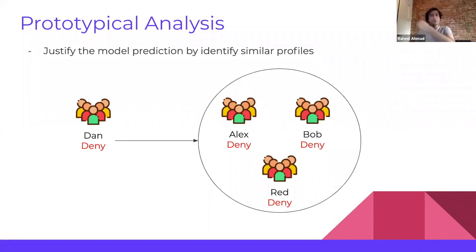Then you have a very interesting approach that is overlooked by a lot of data scientists today, which is prototypical analysis. Prototypical analysis is basically we try to justify the model's prediction by identifying similar data points within the data that were influential in the model's logic. So here we can see that Dan had a very similar profile to Alex, Bob, and Red. And all of those three other customers were denied. Therefore, the model denied the application for Dan as well. So it's a very easy to understand explanation when we're presenting our narrative to the business user.